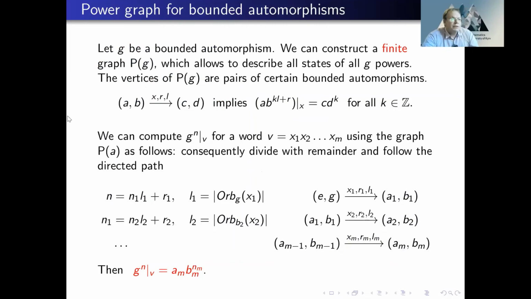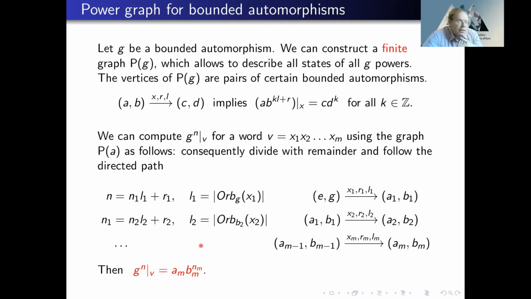Let me mention that for any bounded automorphism, you can represent each state of each power of G in the following way. There will be a finite set of automorphisms such that G^n restricted to V is equal to A times B in power n. So A and B belong to a finite set which depends on G.